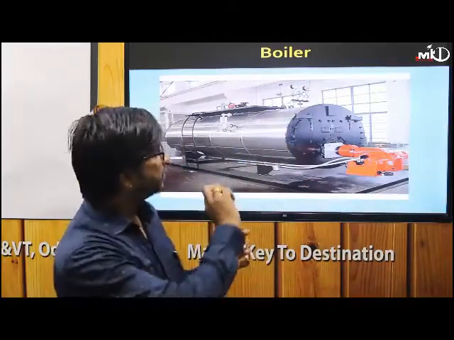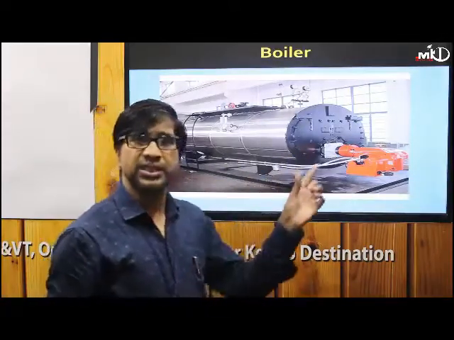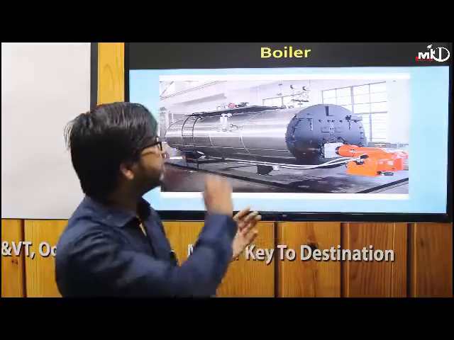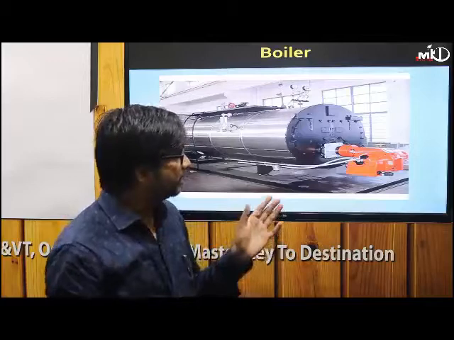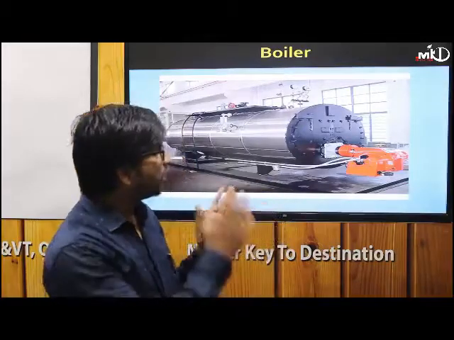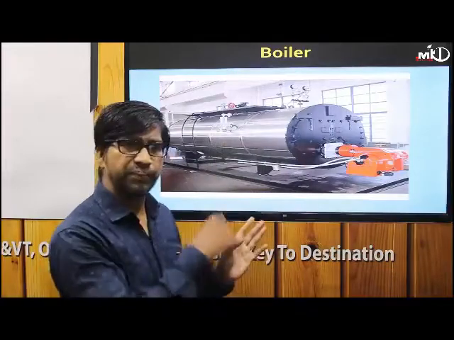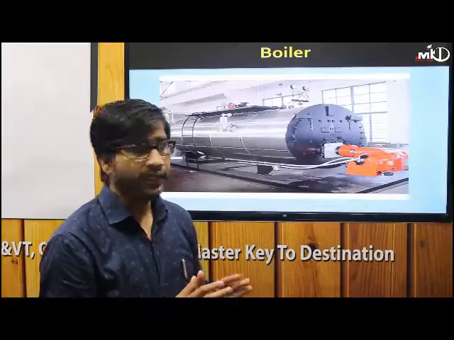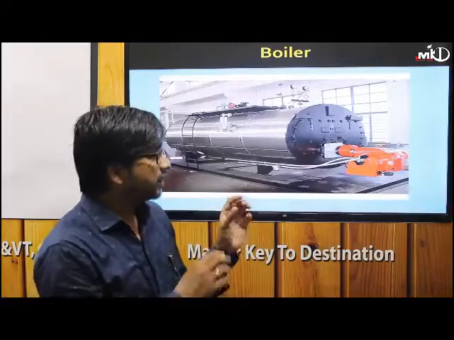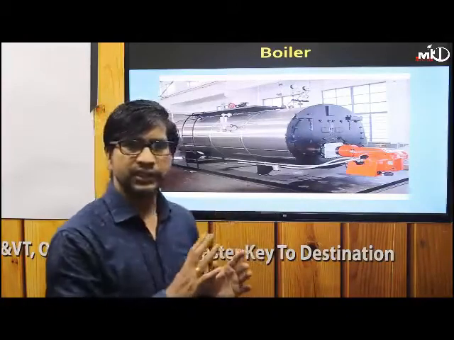That's why if the shell material is very thin, then it may not resist that pressure. But if it is made of thick material, it can resist the necessary pressure. So we should differentiate between thin shell and thick shell, because the failure criteria are different. For a thin shell the possibility of failure is more than that of the thick shell.